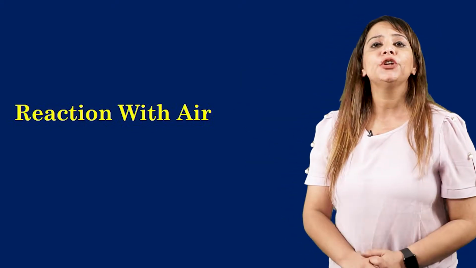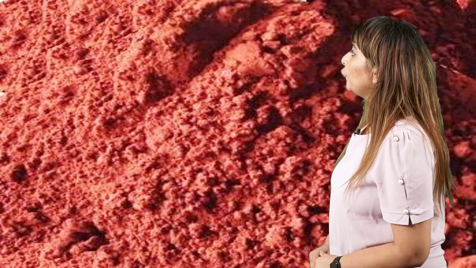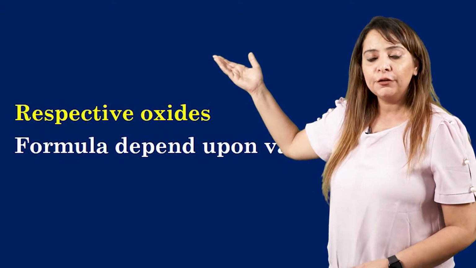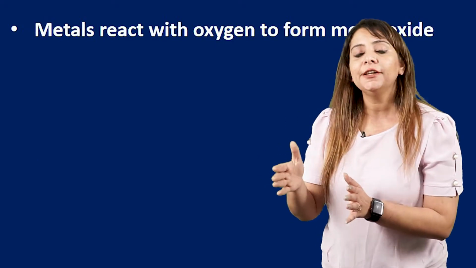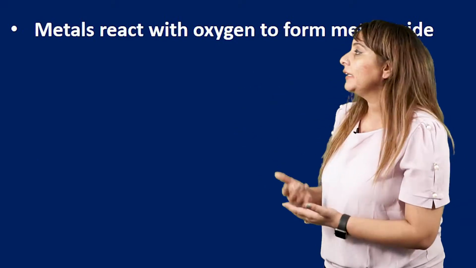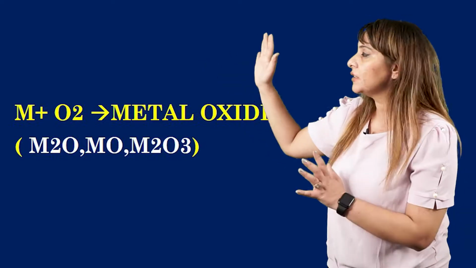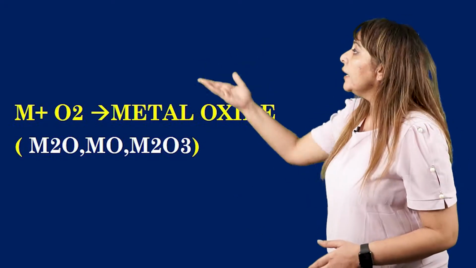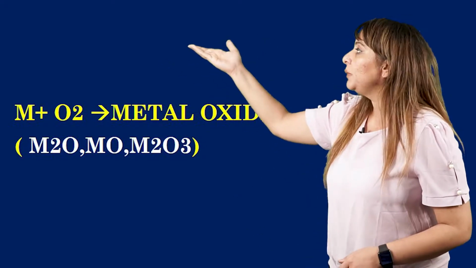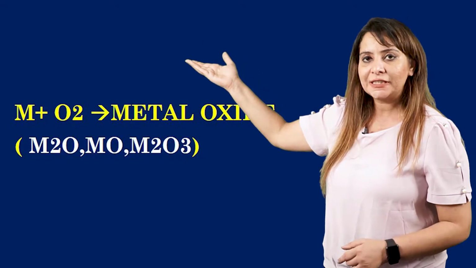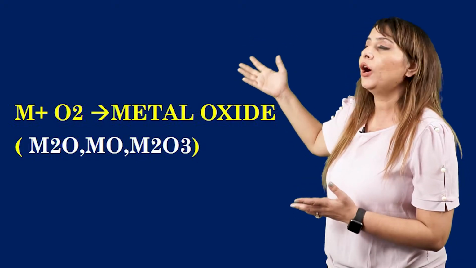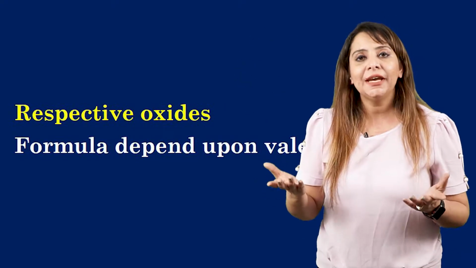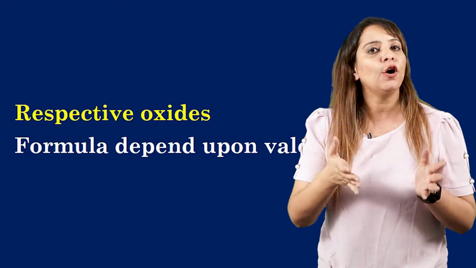So the first thing you should know is that whenever any substance reacts with oxygen, it forms its respective oxide. Like when metal reacts with oxygen, it forms metal oxide. That is M plus O2. This is the general equation that we are taking. M means metal, plus O2, that is it is reacting with oxygen, and it forms MO2 or can be M2O3 or can be M2O, and the formula can be anything depending upon the valency of the metal.